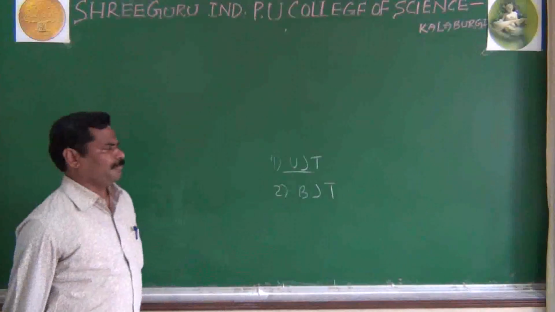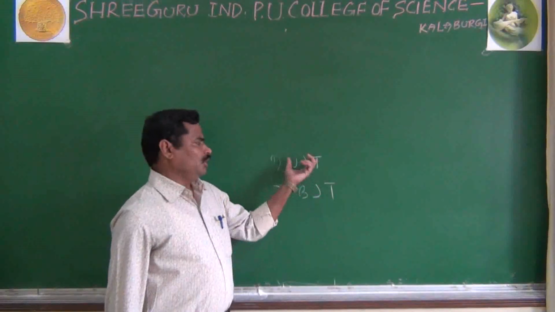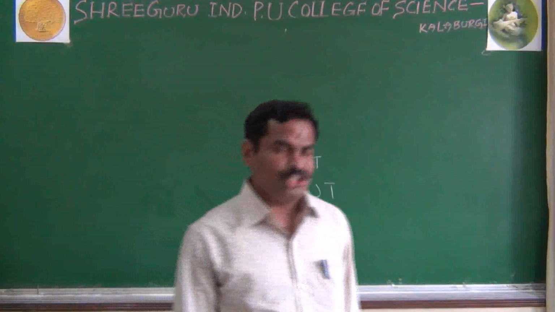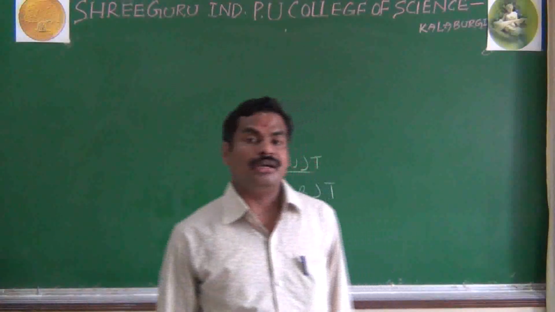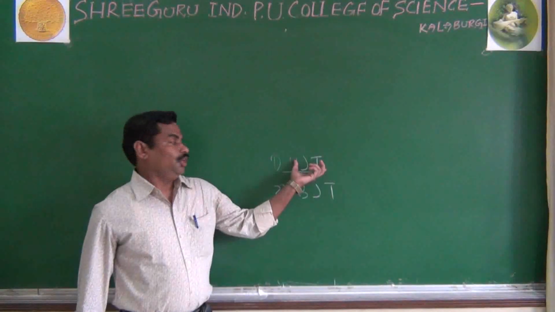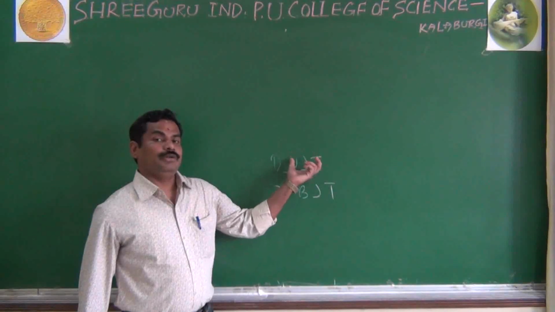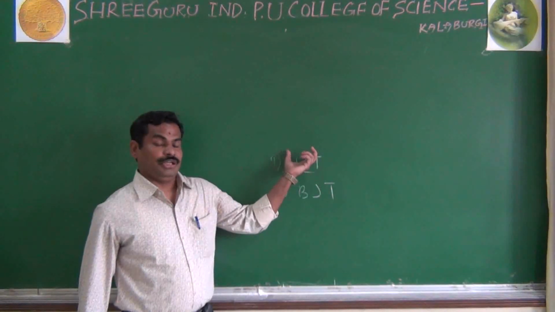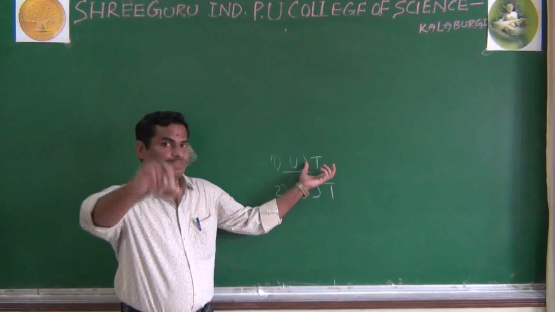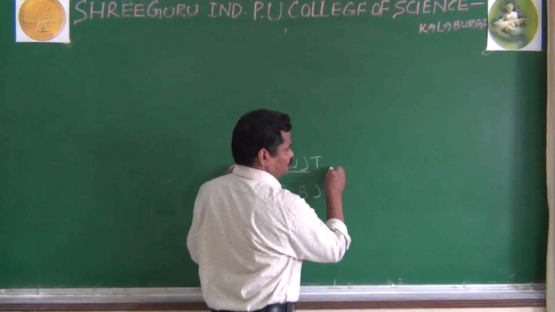And what is the meaning of unipolar and what is the meaning of bipolar? Here in your UJT, unipolar means the current conduction takes place only because of the majority carriers. It may be the holes or it may be the electrons. Only one, not both.